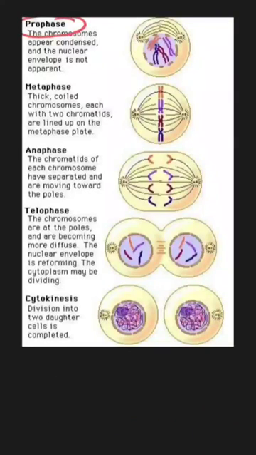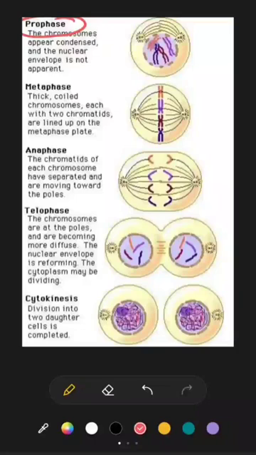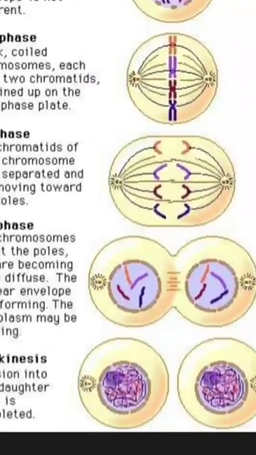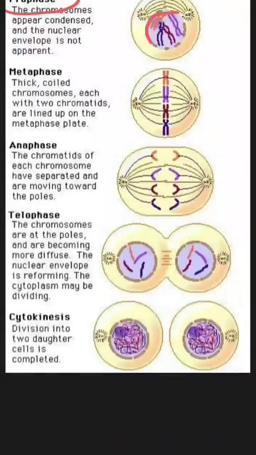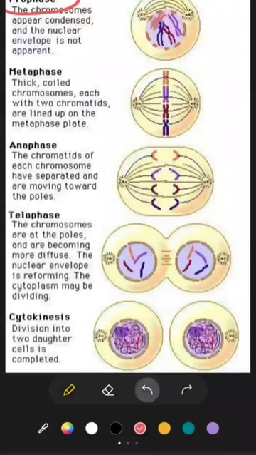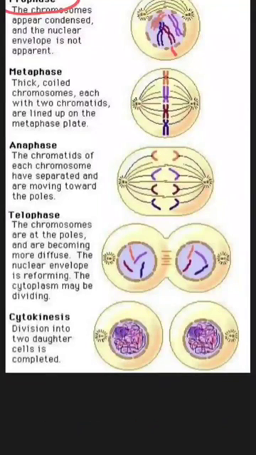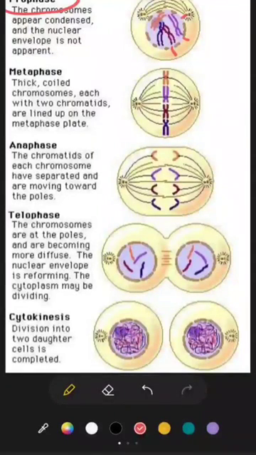Firstly, talking about prophase. The word pro means before, or primitive, or initial. In this phase of karyokinesis, the nuclear membrane and the nucleolus begin to disappear. If you can see in this picture, this is the nuclear membrane, and there are discontinuations in it, which suggests that the nuclear membrane starts to disintegrate, and the chromatin fibers become tightly coiled.